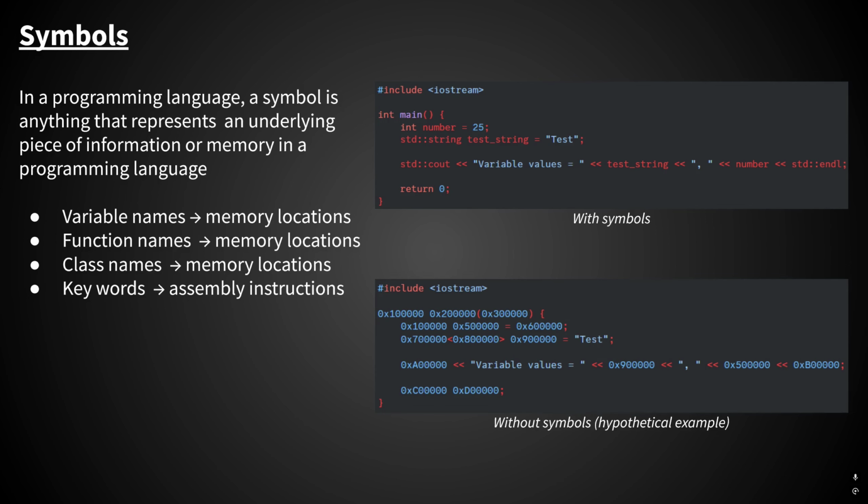This code is a hypothetical example of what C++ might look like without symbols. This is not meant to be realistic, but it's just to further emphasize what symbols are and why we need them. So as you can see, the one at the top is quite a bit preferable to the one at the bottom. Without symbols, variables would need to be referenced by memory addresses or just arbitrary memory locations.